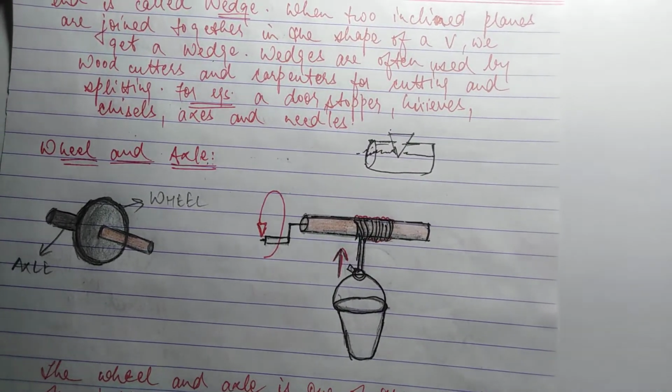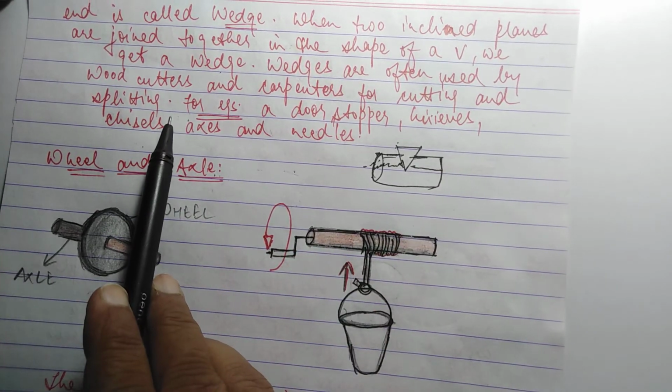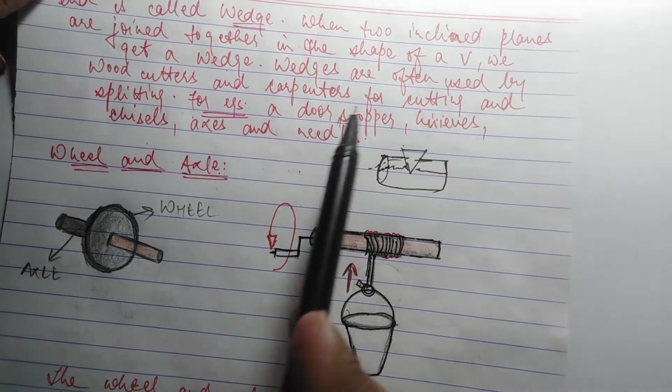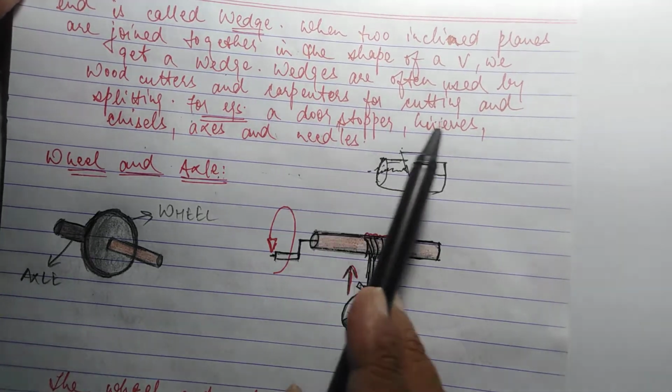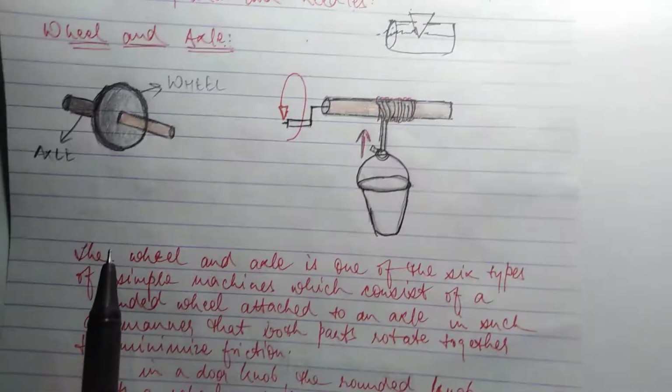Clear? Wedges are often used by woodcutters or carpenters for cutting and splitting of the wood from between. Examples are door stopper, knives, chisels, axes and needles.